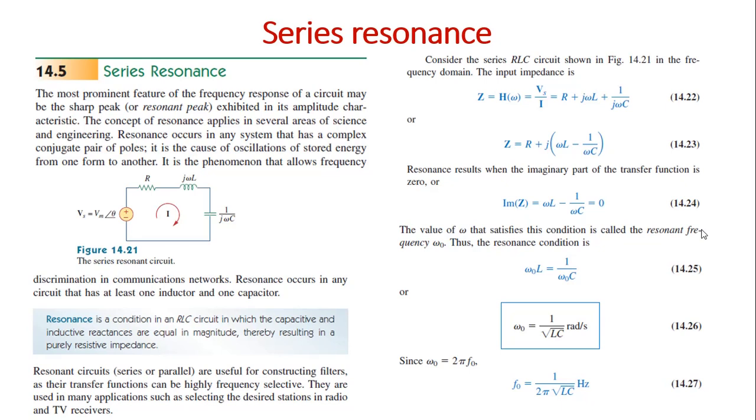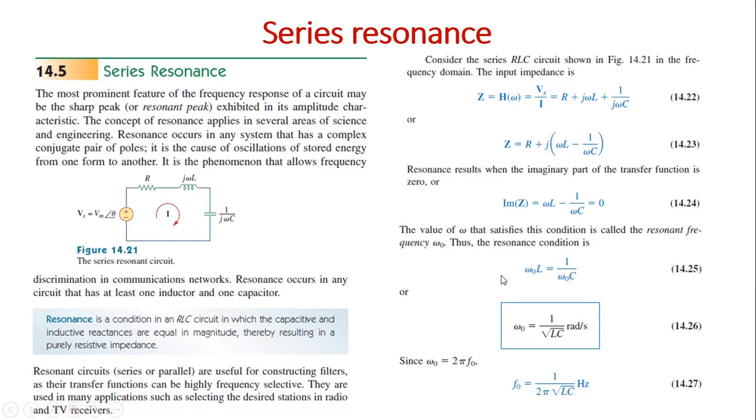Now, resonance. Resonance is observed when obtaining this frequency response of the circuit. The frequency response consists of two plots. One is the amplitude plot, another one is the phase plot. There will be a peak in the amplitude plot, and when that peak occurs, it is called resonance in a circuit.